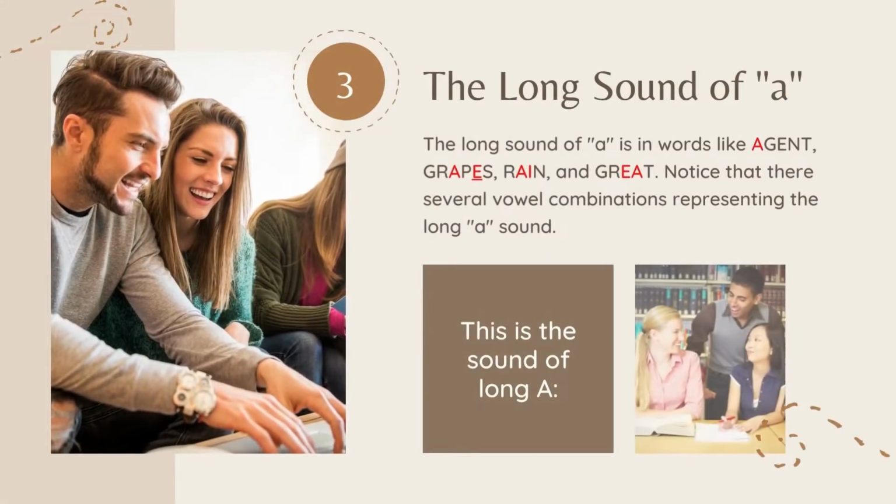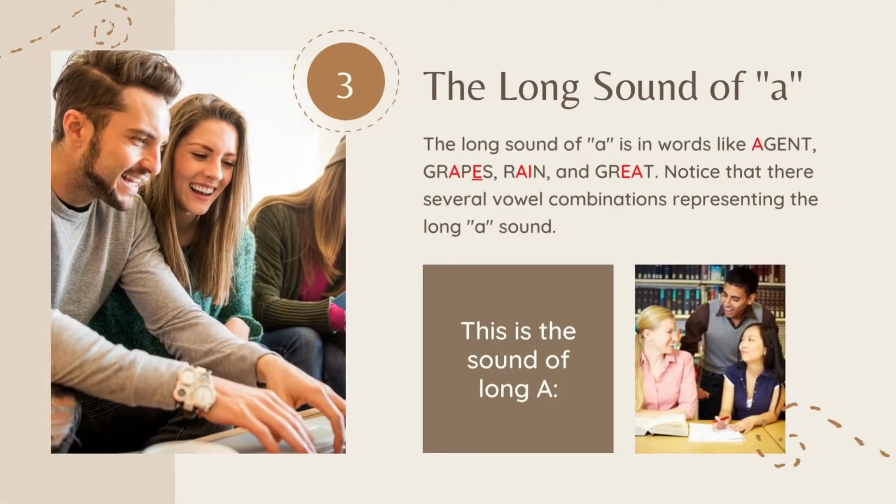The long sound of A. The long sound of A is in words like agent, grapes, rain, and great. Notice that there are several vowel combinations representing the long A sound. This is the sound of long A. A.